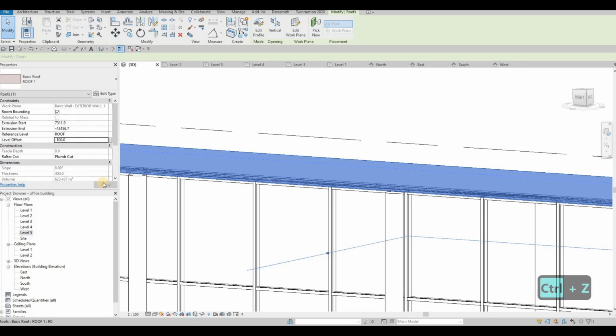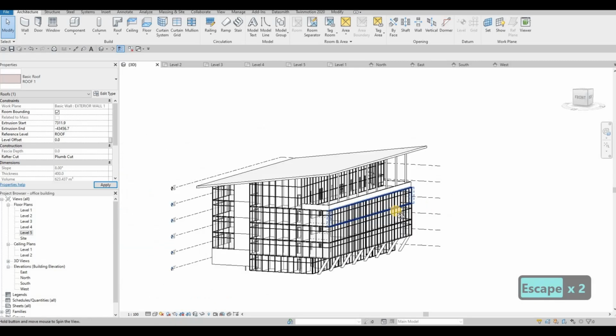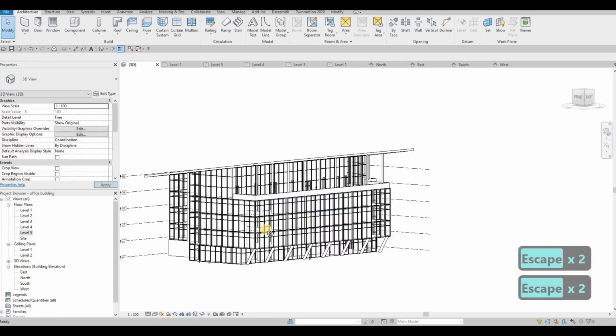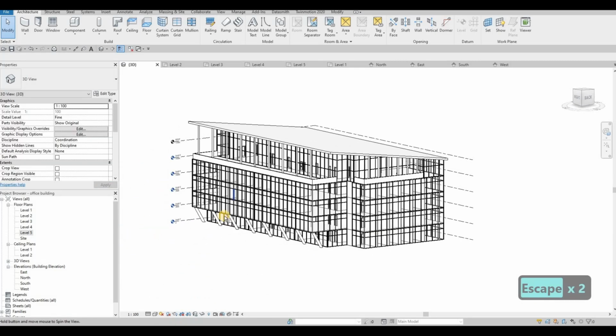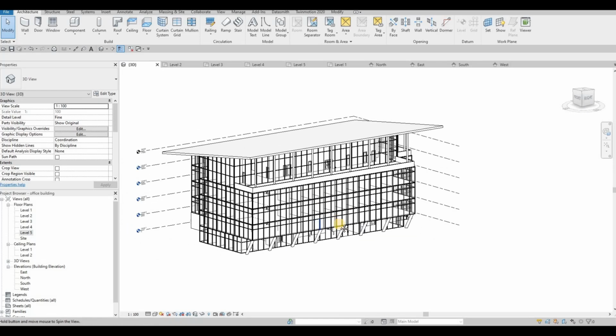So let's just undo that. Okay, so it's getting along there, and I like the way that looks now.